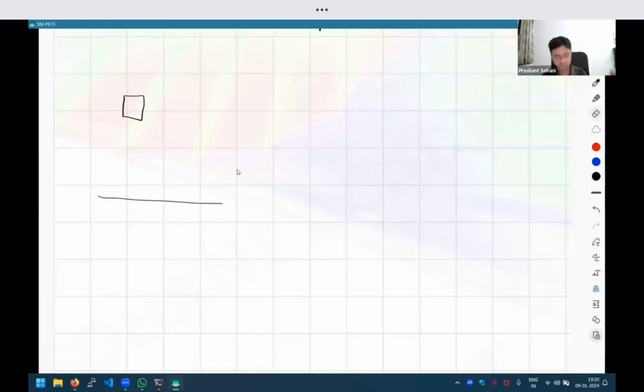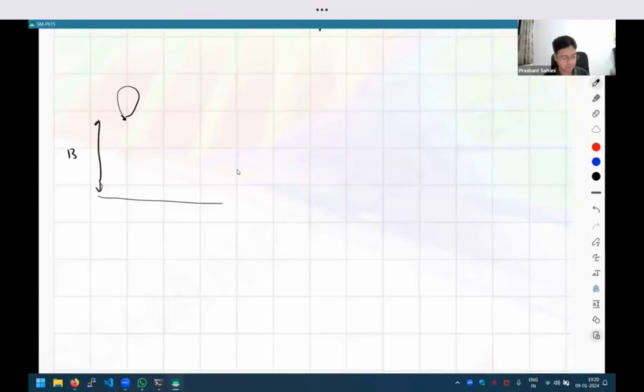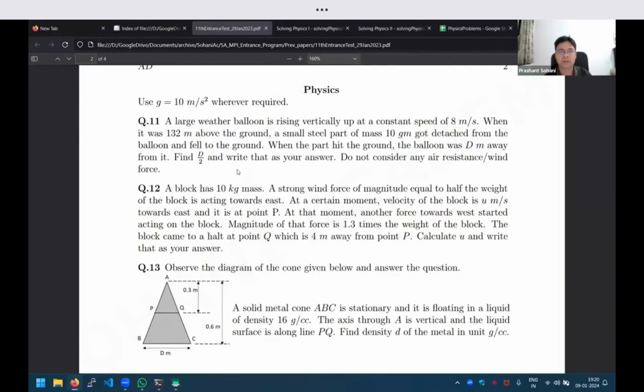So the first information given is that the object, the balloon, is at some height from the ground. It is given that it is 132 meters from the ground, right? And also it is given that the balloon is rising at the speed of 8 meter per second, right? So if I say time t is equal to 0, this is the situation. And at this moment, a small steel object is dropped from the balloon and it falls to the ground. Here the mass of that object is given as 10 grams.